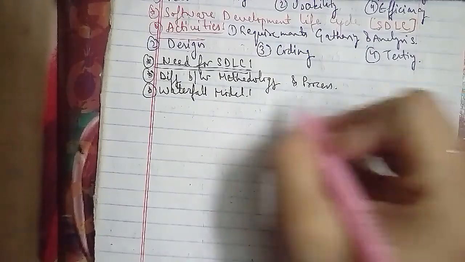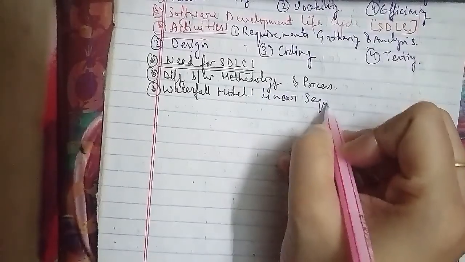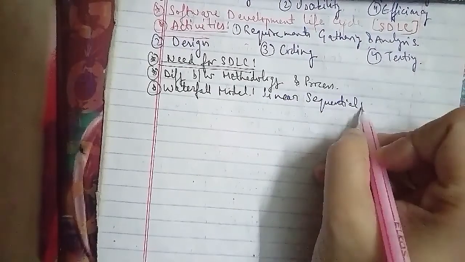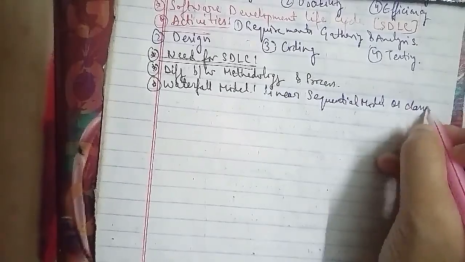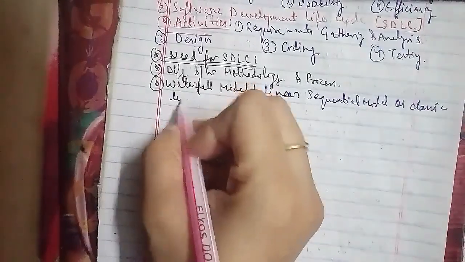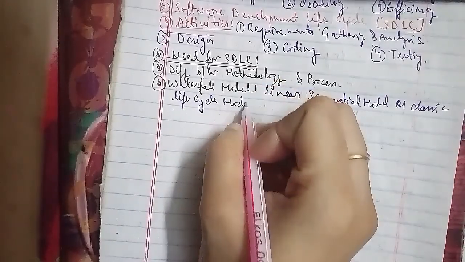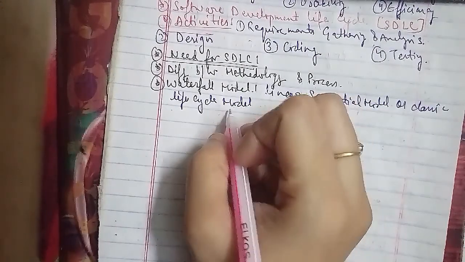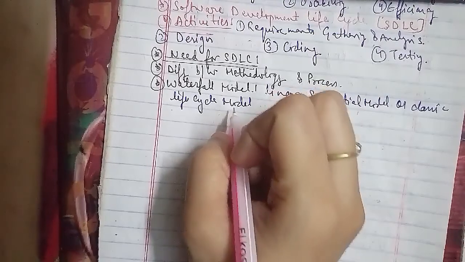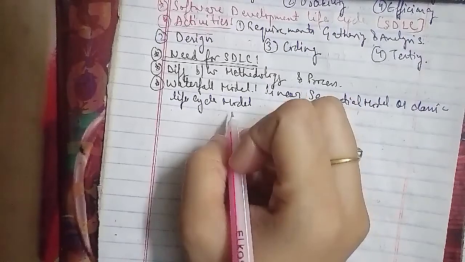Or we can say that it is known as the classic life cycle model. It is the oldest software paradigm. This model suggests a systematic, sequential approach to software development. The software development starts with the requirement gathering phase, then progresses through analysis, design, coding, testing, and maintenance. The following figure illustrates the waterfall model, which we'll discuss in the coming classes.